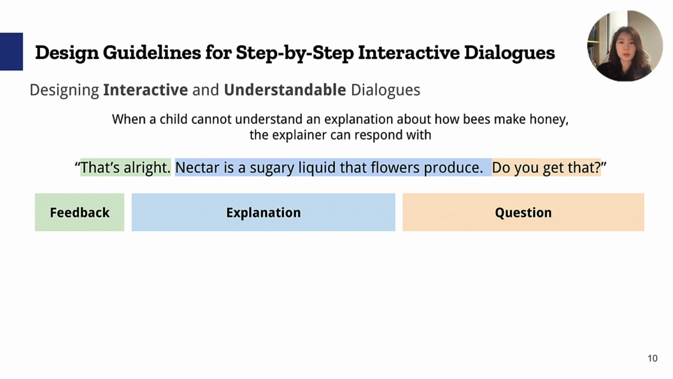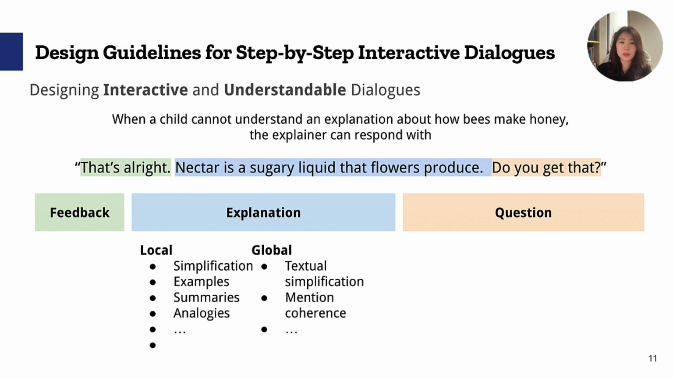These expansions should be based on the key components of effective dialogues with children: feedback, explanation, and question. When a child cannot understand an explanation about how bees make honey, in the explainer's response, green is feedback, blue is explanation, and orange is the question.